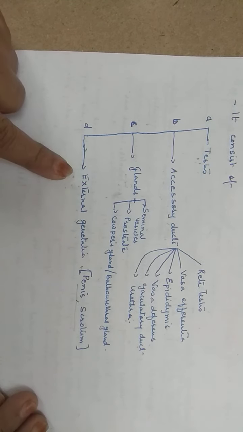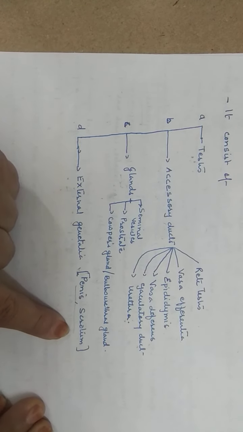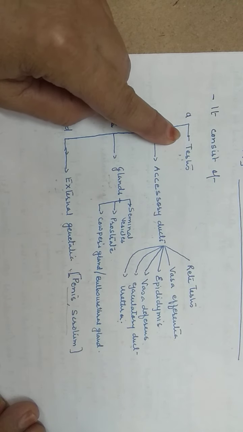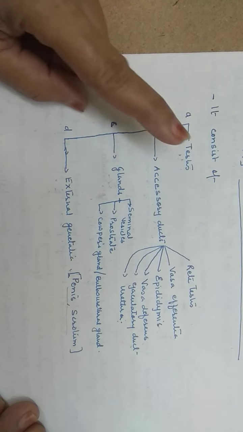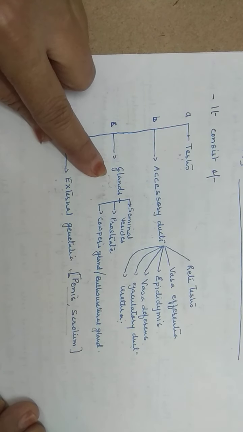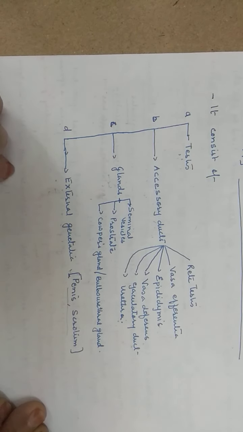The last part is the external genitalia, which includes the penis and scrotum. Now we'll go one by one. We'll first see what the testes are and how they look from inside. Then how the accessory ducts are formed and what role the glands play. And then what the structure of the external genitalia is.